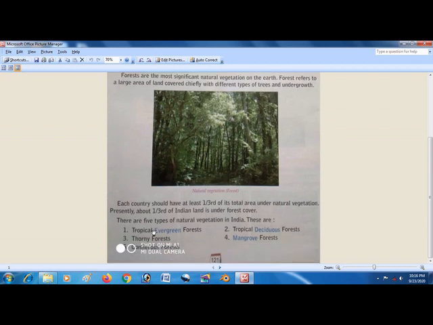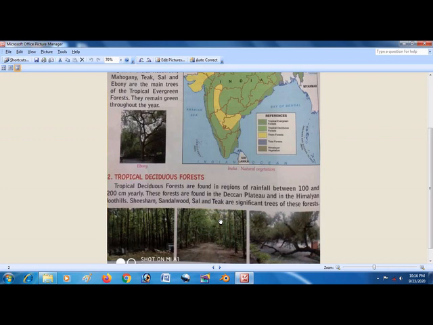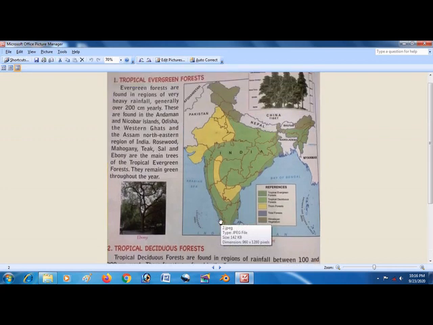And there are 5 types of natural vegetations in India. I already told you all: tropical evergreen forest, tropical deciduous forest, thorny forest, mangrove forest, and coniferous forest. So let's go and see what is evergreen forest and what are the different types of forest. Before we read the details of evergreen forest, just have one look at this map.